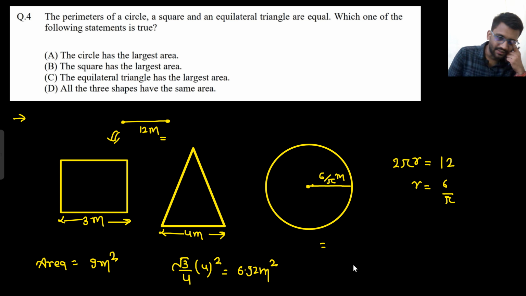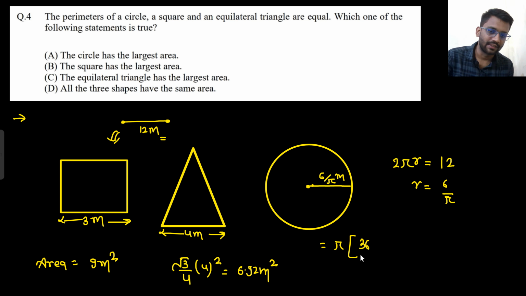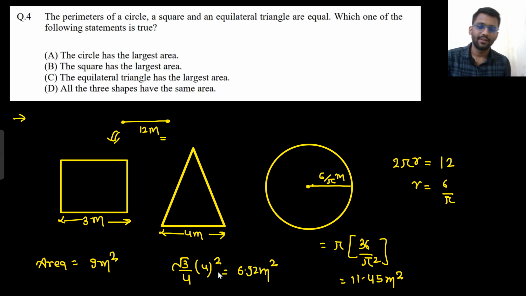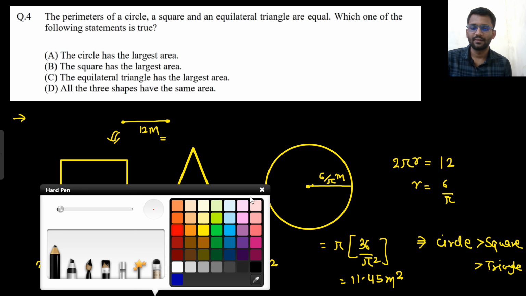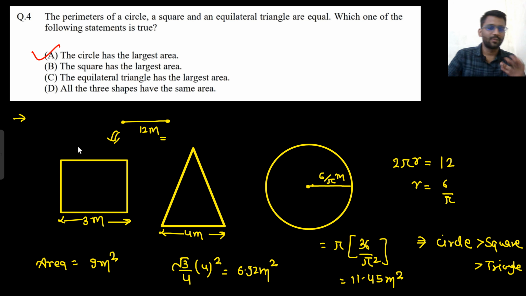That would be pi r square. That means 36 by pi square, so basically it would be 36 by pi. So 11.45 meter square. Okay. So the max is circle, then square, and then triangle, right? The circle has the largest area. So this is the approach that we can use.